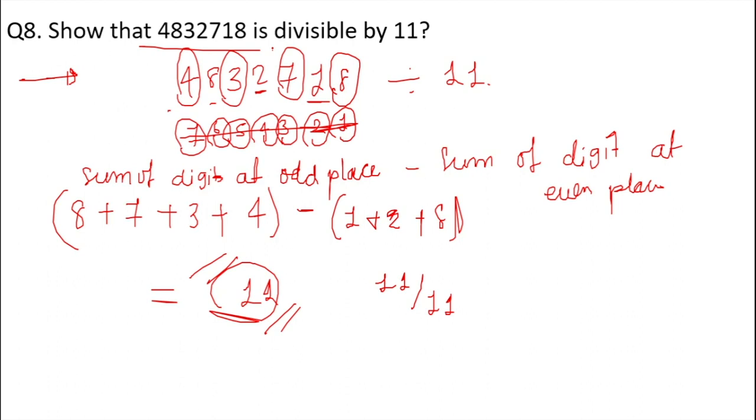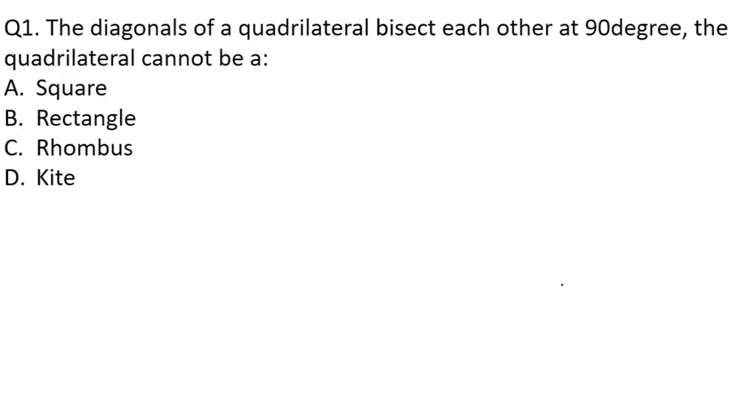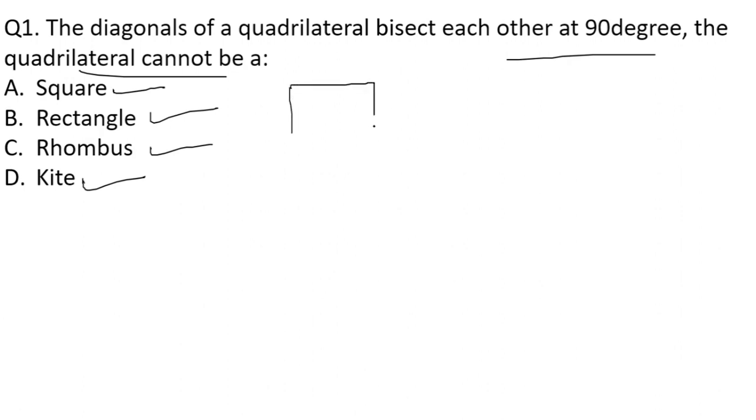Okay. And the very first question of the lecture is: the diagonals of a quadrilateral bisect each other at 90 degrees. The quadrilateral cannot be a. Option A is square, option B rectangle, option C rhombus, and option D kite. The very first thing you have to understand is, whenever we are seeing any figure, for example, I'll draw here a square shape, okay, this is a rectangular shape.